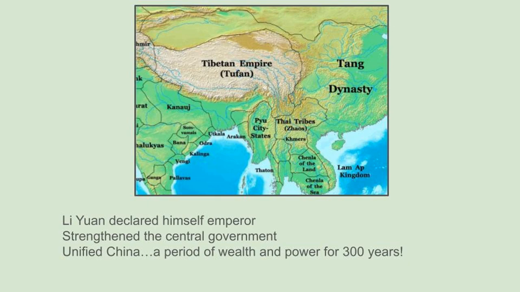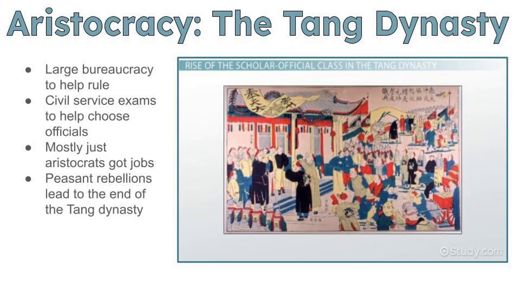Okay, moving on to section 2, aristocracy, the Tang dynasty. Like earlier emperors, Tang rulers relied on a large bureaucracy. Officials collected taxes, oversaw building and irrigation projects, managed the army, and enforced the laws. Before the Han Dynasty, emperors chose members of the aristocracy to help them govern. These people were born into noble families of wealthy and powerful landowners.